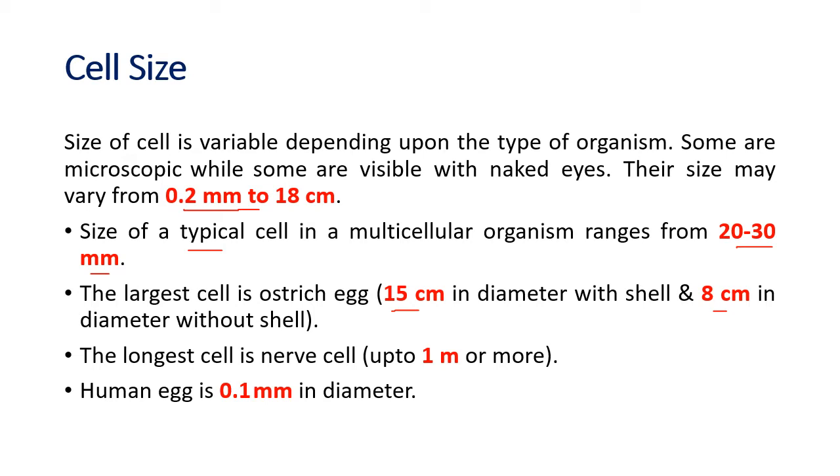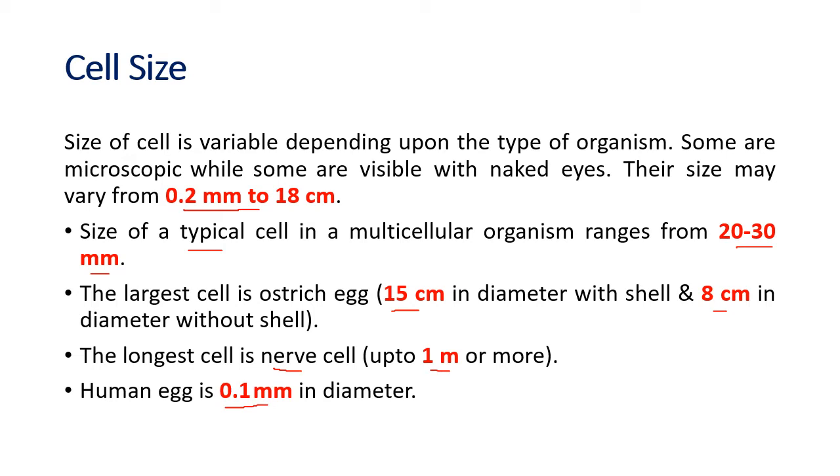In the human body, the longest cell is the nerve cell, which is almost up to 1 meter. Yes, from the hip bone to the toes, at the bottom of the feet, the sole of the feet, the nerve cell is almost 1 meter. And in larger animals also, the nerve cell is very big in size. The human egg cell is 0.1 mm in diameter. So these are the different cell sizes.